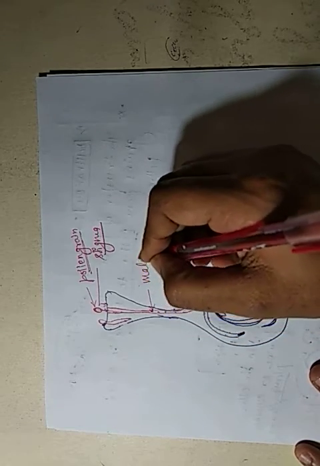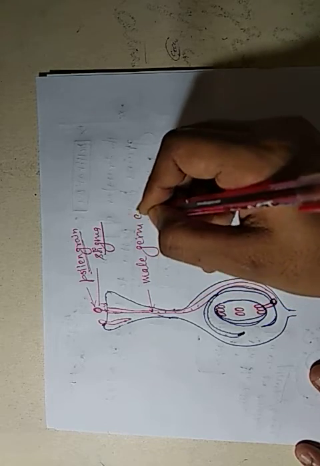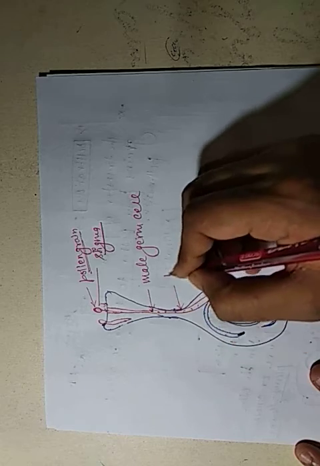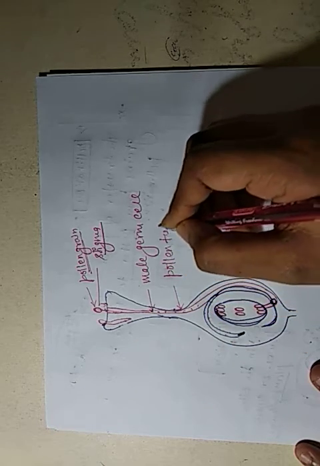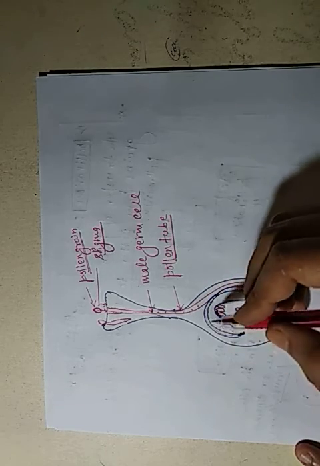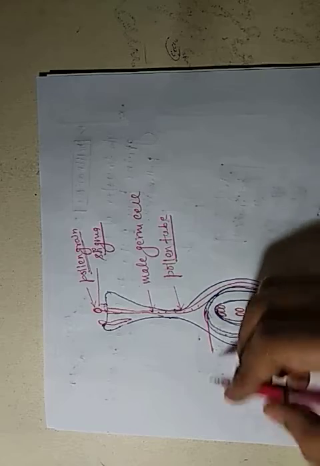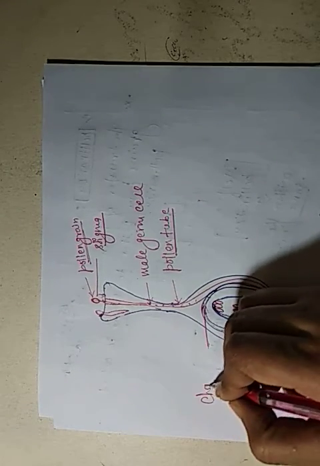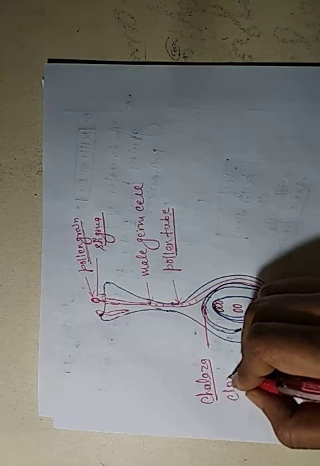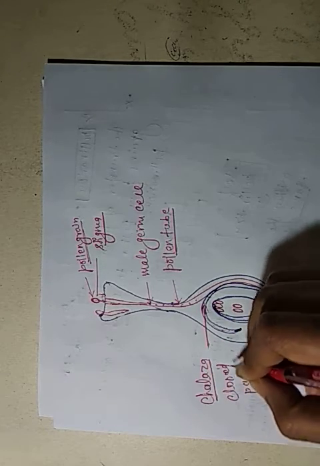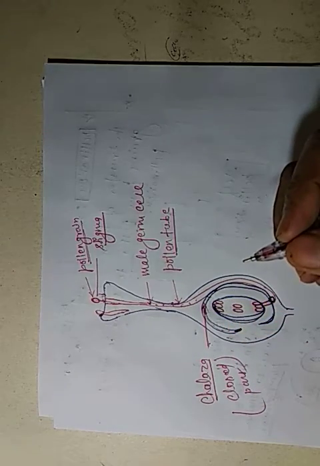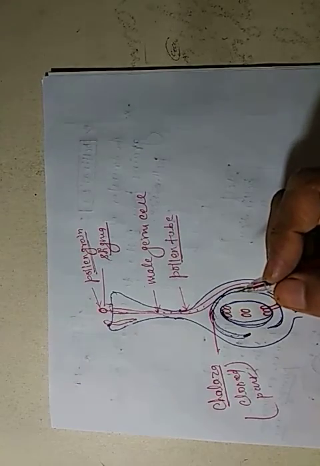This is called the male germ cell, and this tube-like structure is called the pollen tube. This upper part is called the chalaza. It is a closed part. This upper part is the chalazal part.